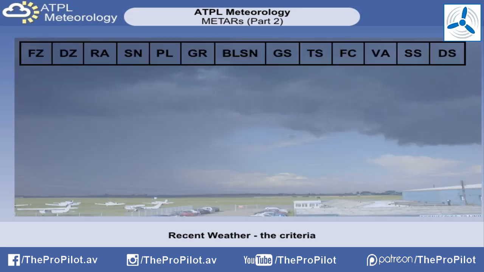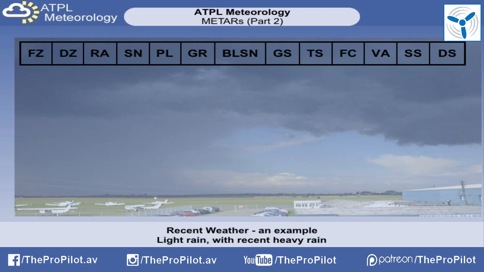The only elements that are included are freezing precipitation, moderate or heavy drizzle, rain, snow, ice pellets, hail, blowing snow, small hail or snow pellets, thunderstorms, funnel cloud, volcanic ash, sand or dust storm.